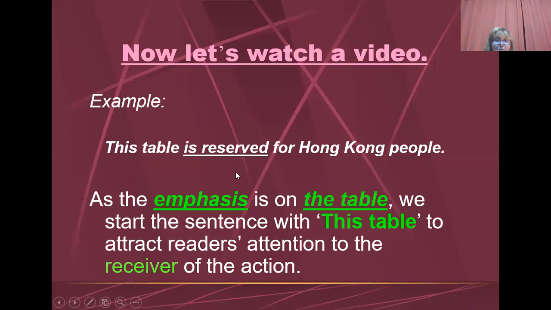Example, this table is reserved for Hong Kong people. As the emphasis is on the table, we start the sentence with this table to attract readers' attention to the receiver of the action.